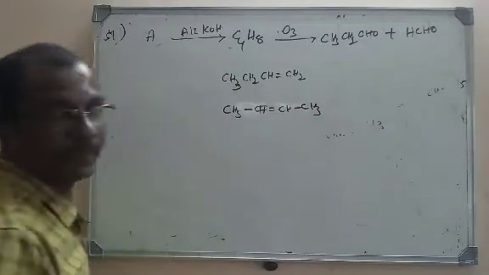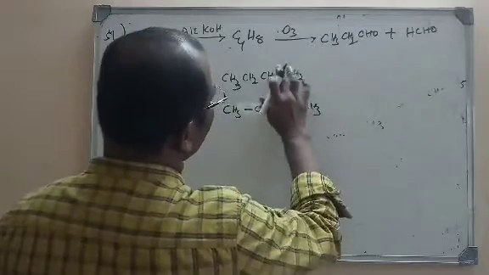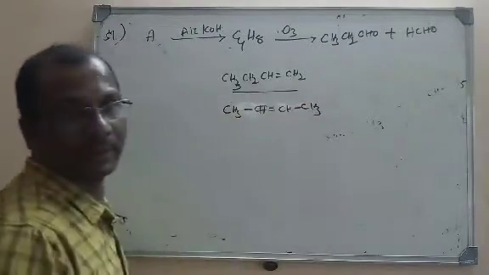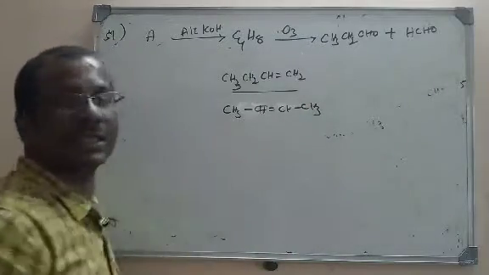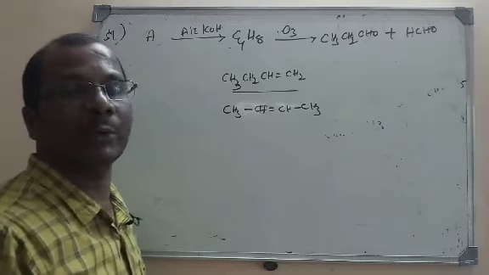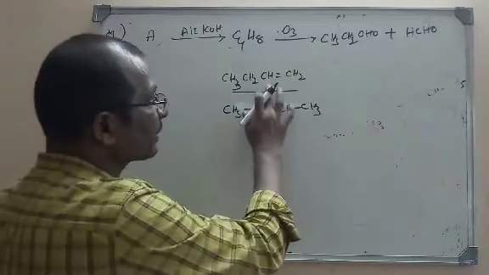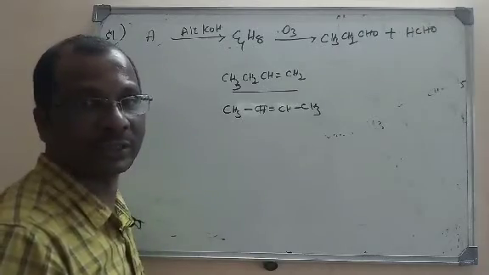There is a possibility. But here probably this will be 1-butene. Why? Ozonolysis helps us in locating the position of the double bond. We can find the position of the double bond by using ozonolysis.